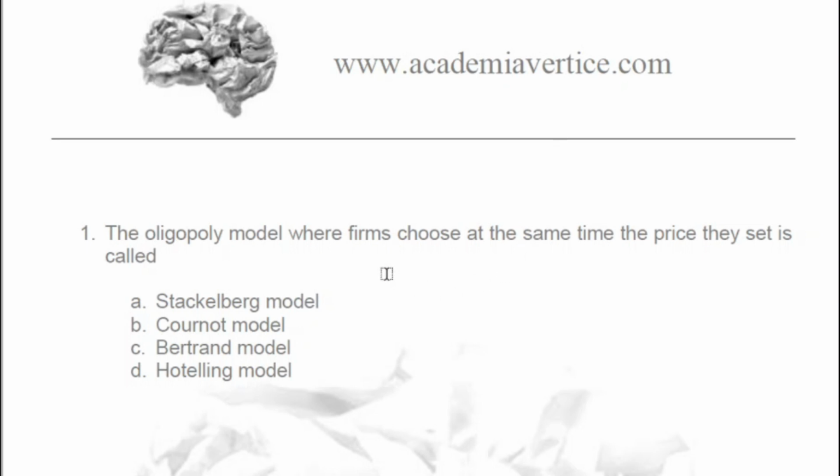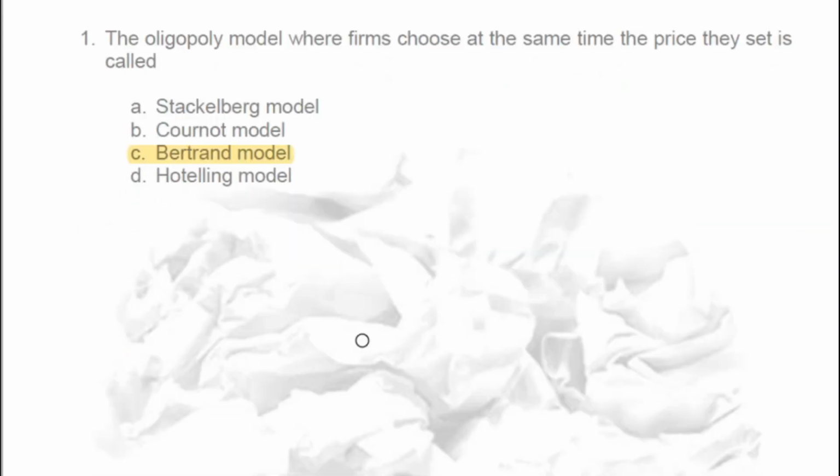First question. The oligopoly model, where firms choose at the same time the price they set, is called, well, clearly it's called a Bertrand model, yeah? Well,